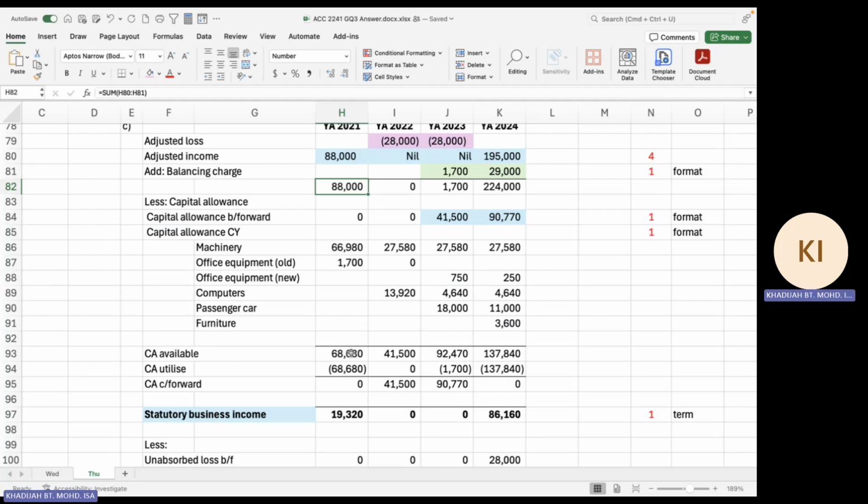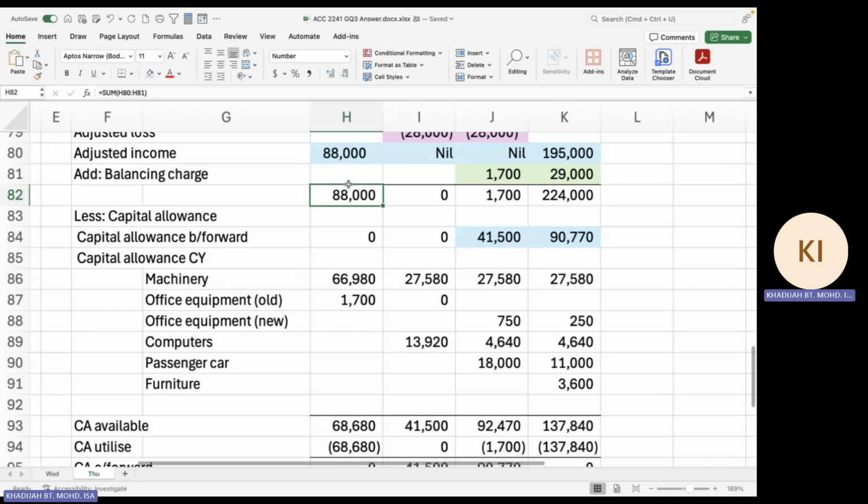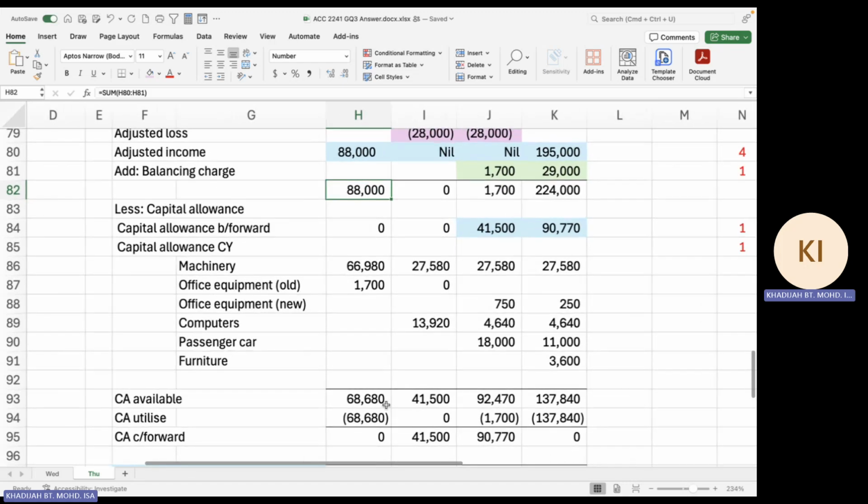Capital allowance available is 68,680. So how much are you going to utilize? You're going to use everything, because income here is more than your available CA. So there's nothing left to be carried forward. Your carry forward now is 0, so your brought forward in the following year is also 0.